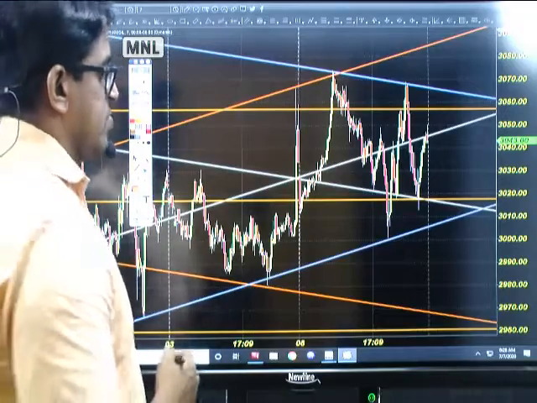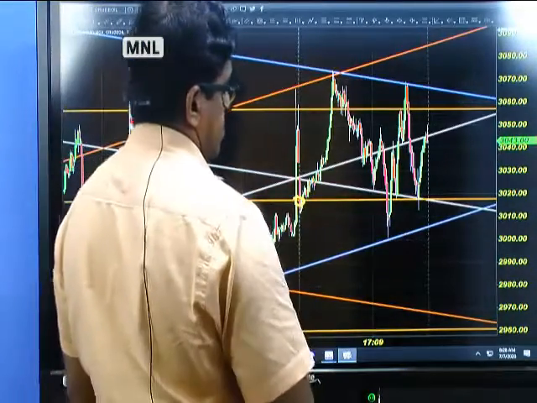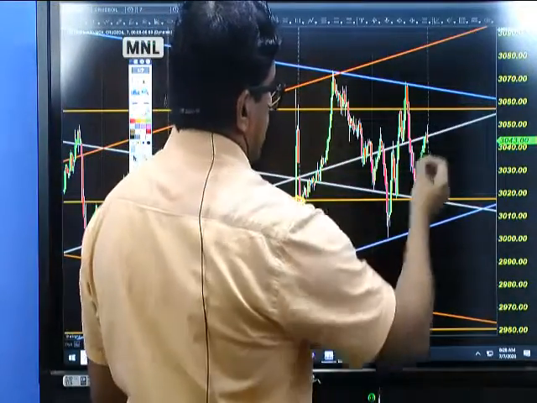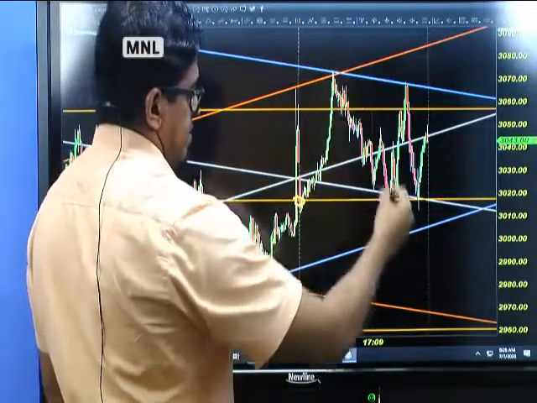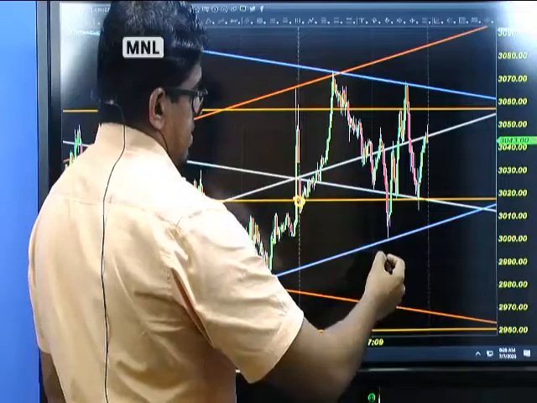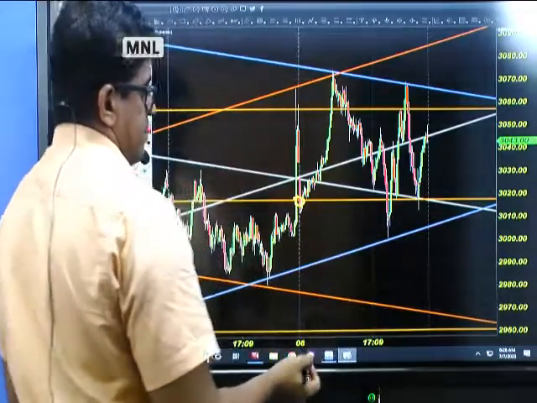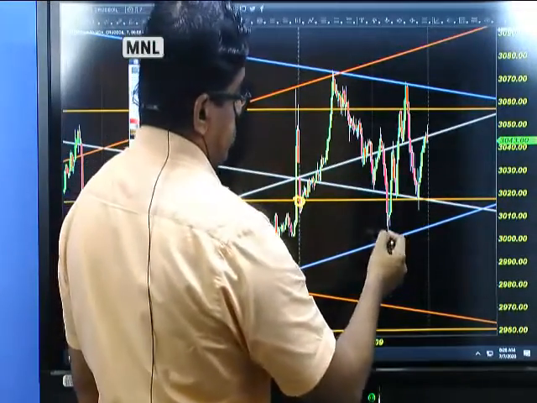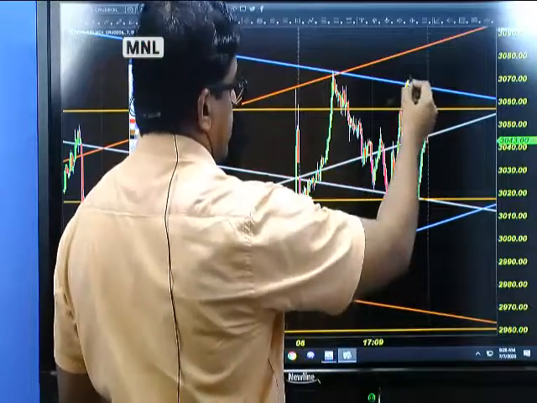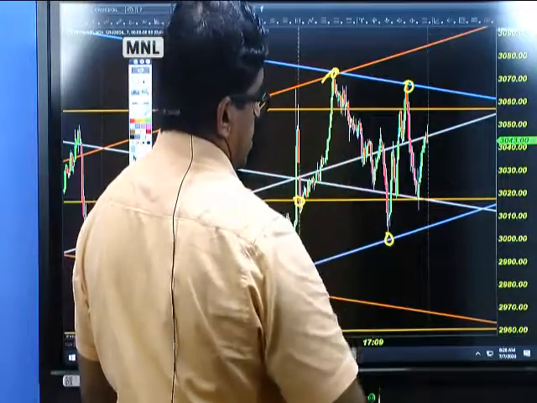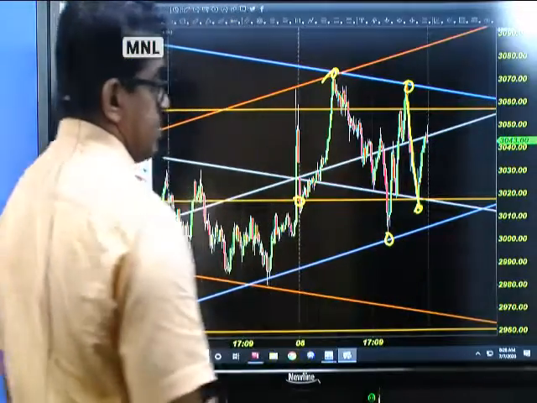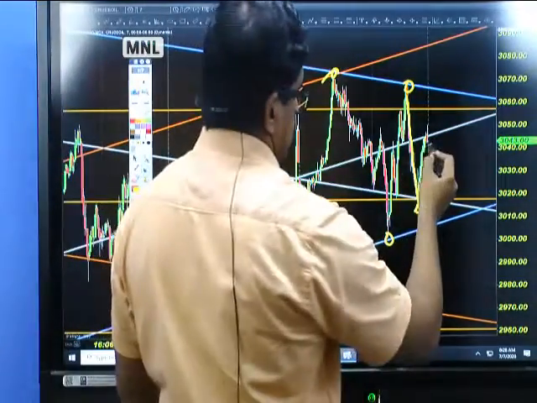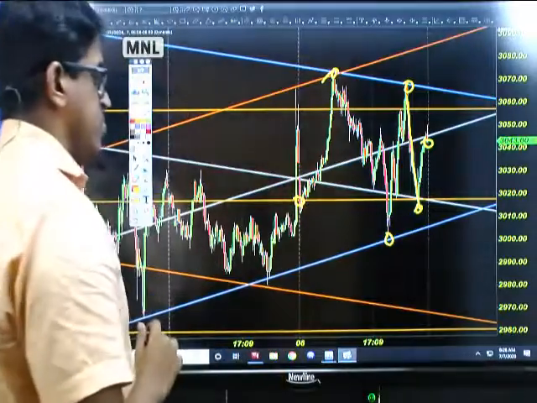So what happened in crude oil yesterday? The price opened somewhere near 3020, and right after the opening it showed some sort of buying. It completely showed a retracement during the evening session from afternoon. So it created a new low, tried to break the high, could not clear the high, and created a low which is not lower compared to the previous low. So finally it closed near 3040, which is a very good closing.